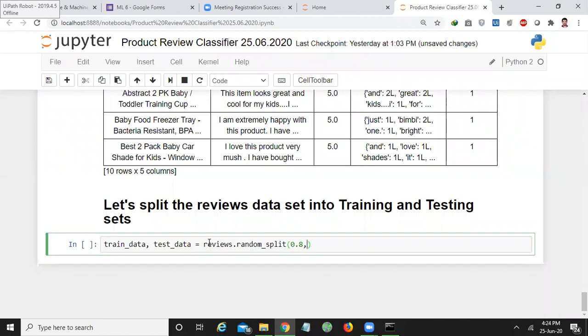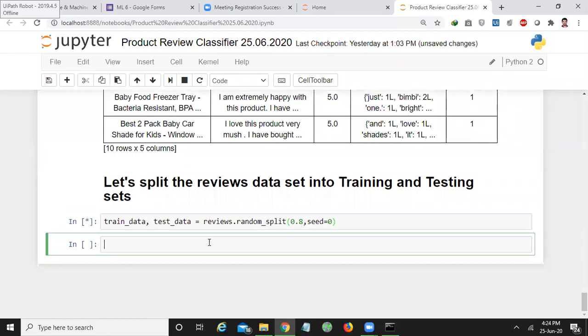It will take 80% as the training data set and the remaining 20% as the testing data set. It selects at random, but the seed is 0. So now I will create the classifier.